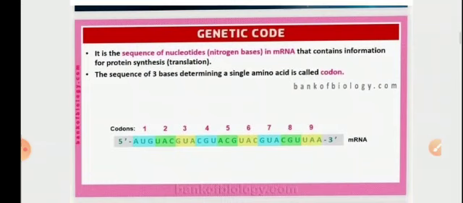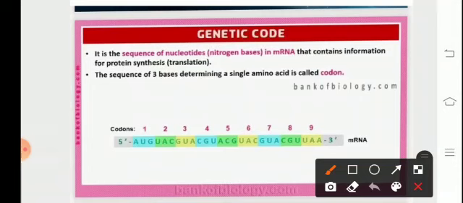The genetic code. Now, what is a genetic code? It is the relationship between the nitrogenous bases and the amino acids that result in the formation of a protein chain, that's a polypeptide chain, by the process of translation. The sequence of three bases is referred to as a codon.